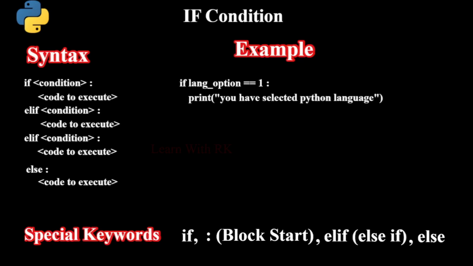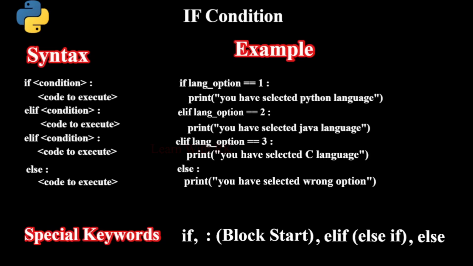In if condition, at any point, only one block of statement will get executed, either if or any one of elif or else. Then the whole if condition itself is completed. Let's see this with one example. In this example, based on the value available in the variable lang underscore option, any one of the print statements will be executed. If the variable has 1, the first option will be executed. If it doesn't have any of the values 1, 2 or 3, the else print statement will be executed.